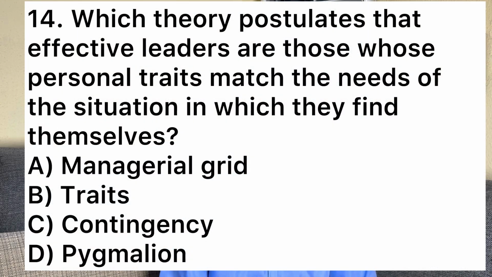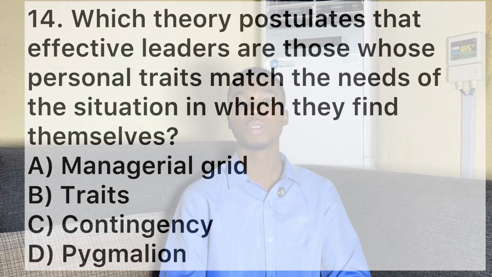Number 14 says, which theory postulates that effective leaders are those whose personal traits match the needs of the situation in which they find themselves? A, managerial grade. B, trait. C, contingency. D, Pygmalion. So the answer is contingency. The contingency theory just says it depends on the situation you're in. So once you see anything like situation, it's contingency. You get it? So the answer is C.